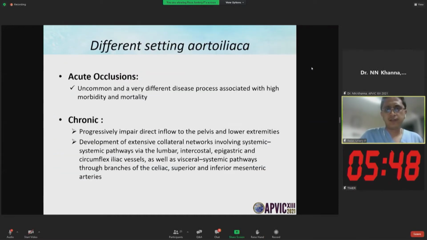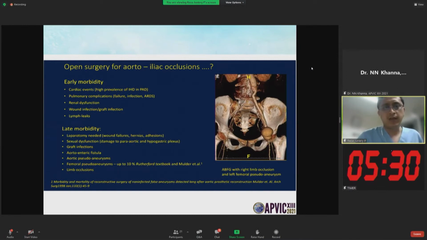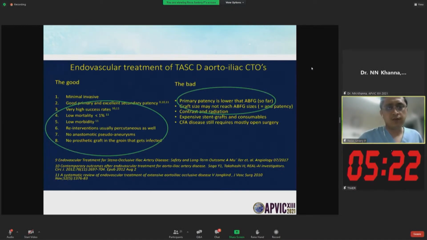The setting in aortoiliac disease is very different in acute and chronic cases. The acute process is associated with high morbidity and mortality, and the chronic has progressively impaired inflow to the pelvis and lower extremity. There are many complications in surgery, from early to late morbidity. Endovascular intervention has good advantages: low mortality, low morbidity, and a very high success rate.